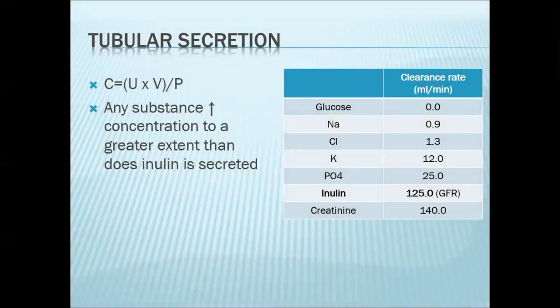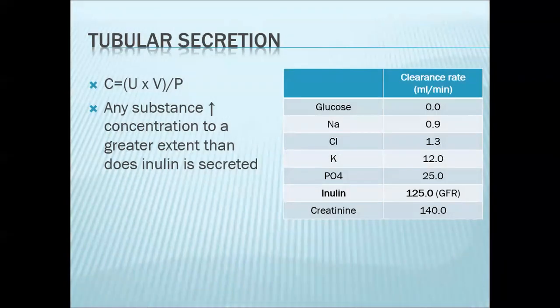So any substance with a greater concentration compared to inulin is said to be secreted. If you look at this table, here you have the clearance rate of the various substances. Inulin will have a clearance rate of 125 ml per minute. Again, take note, this is reflective of glomerular filtration rate.